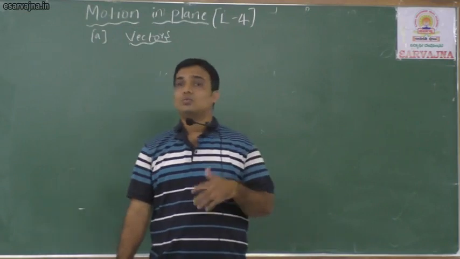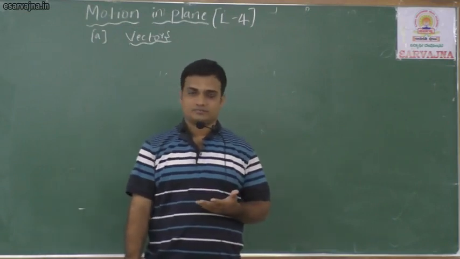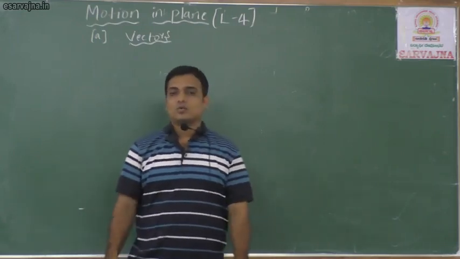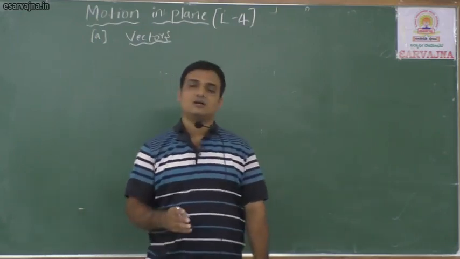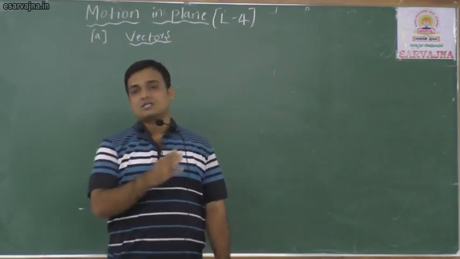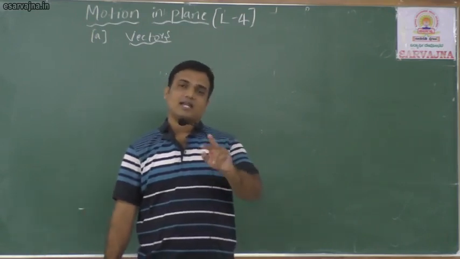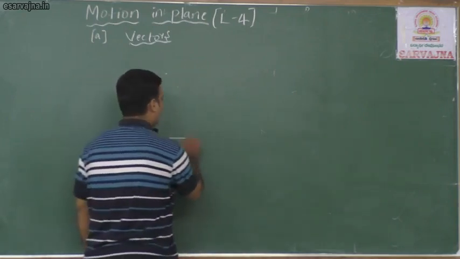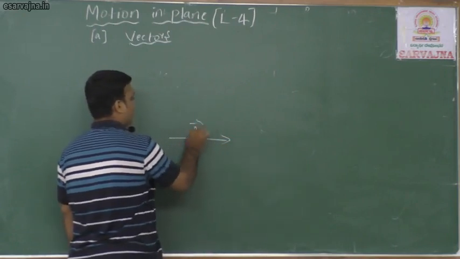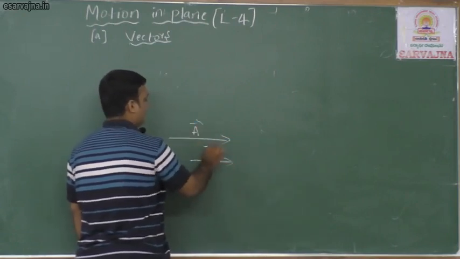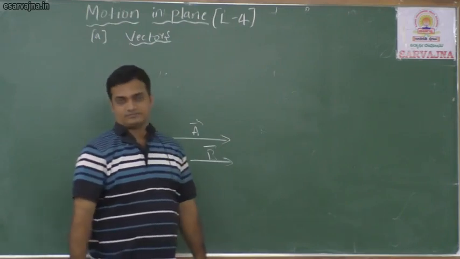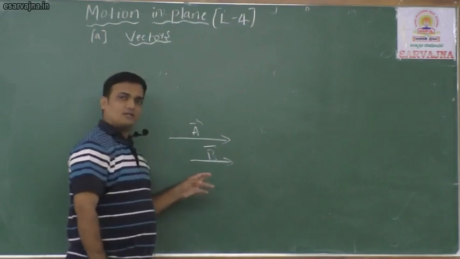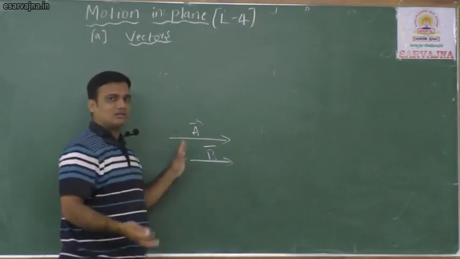Suppose two vectors are collinear. Collinear, as we studied in types of vectors, means the vectors lie on the same line, either at 0 degree or 180 degree. Suppose I want to add vector A and vector B, and they are collinear. Here they are not on the same line, but we have given two vectors.